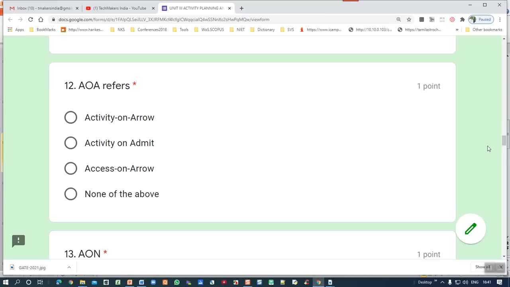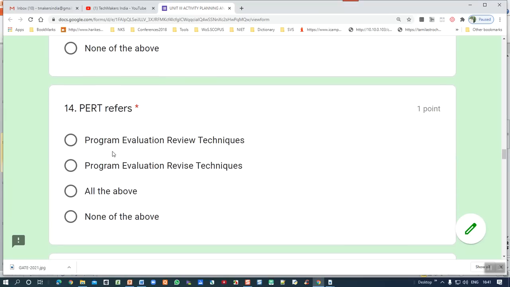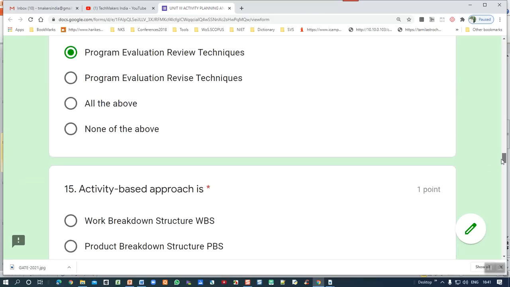12th question. AOA, already I told you, activity on arrow. Next AON, activity on node. PERT refers to program evaluation review technique. The wording is very important: program evaluation review technique. Other options like revise technique are there to confuse you. First is the correct answer.